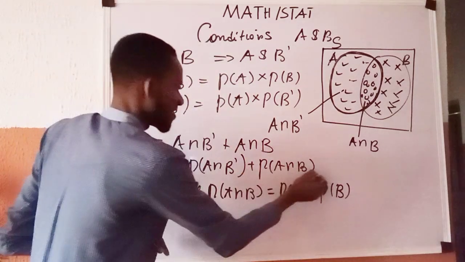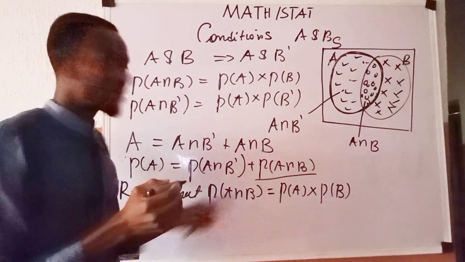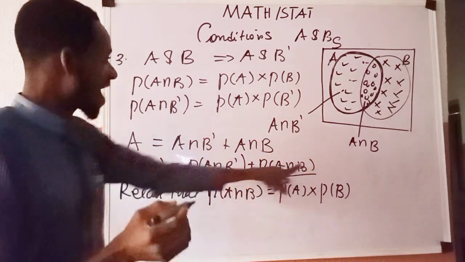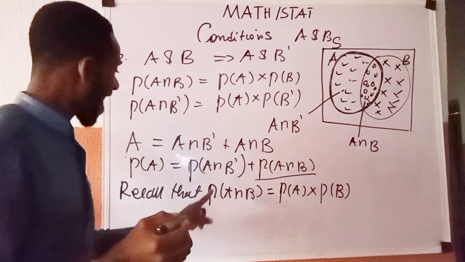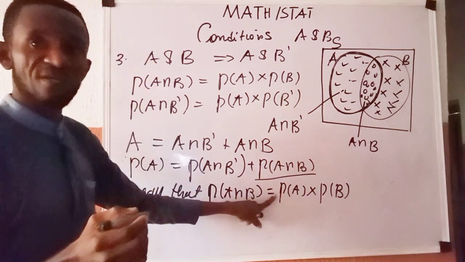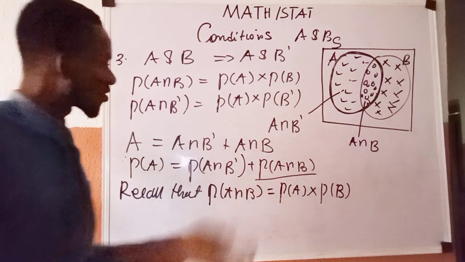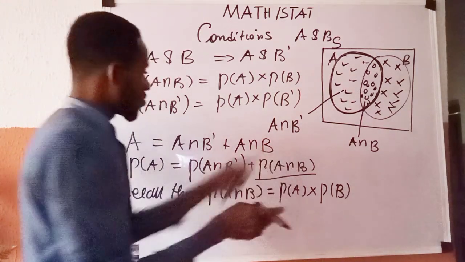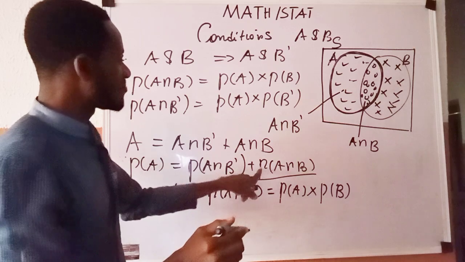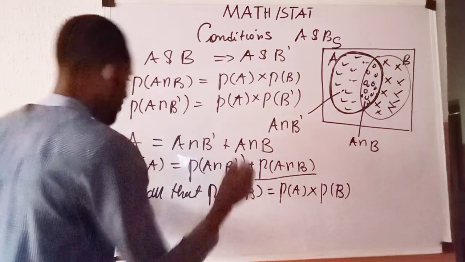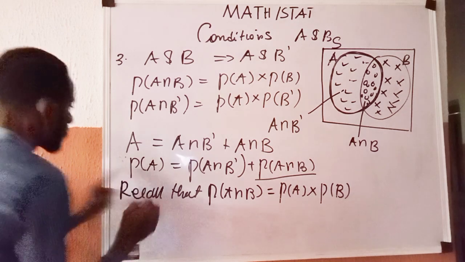We have already established that if A and B are independent, the probability of A intersection B is expressed this way. So I'm going to return to this formula, and wherever I see P of A intersection B, I will replace it with this quantity.